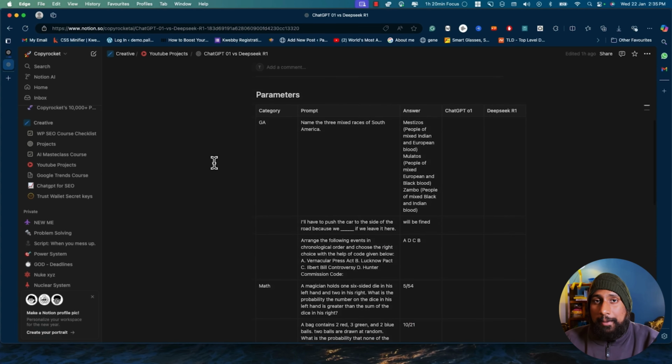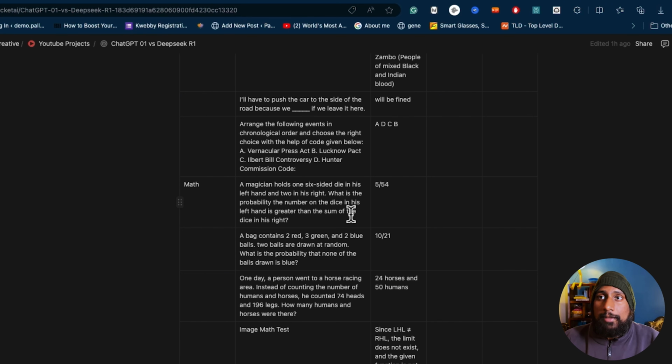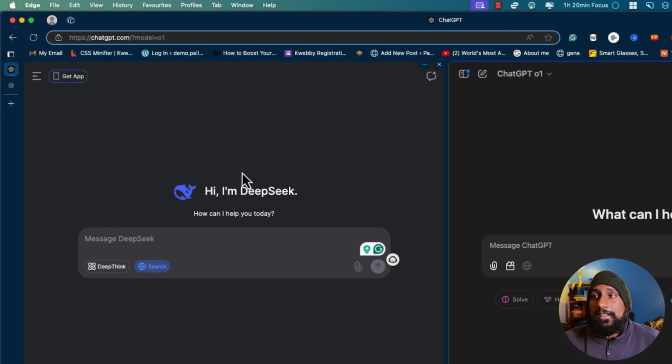So to test that out, I have already written questions based on 11 parameters. These are actually very hard questions. So let's see if it can actually perform. Not only that, we are not going to test only DeepSeek, but we are going to run the same prompts on DeepSeek and on OpenAI's O1 model, which is the flagship model. So without further ado, let's get started.